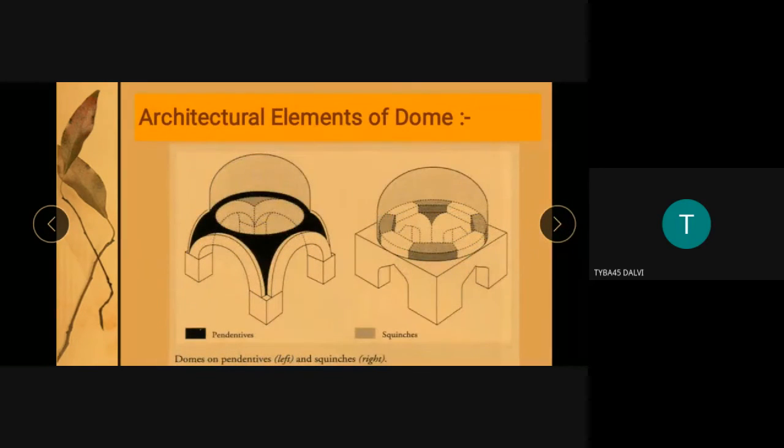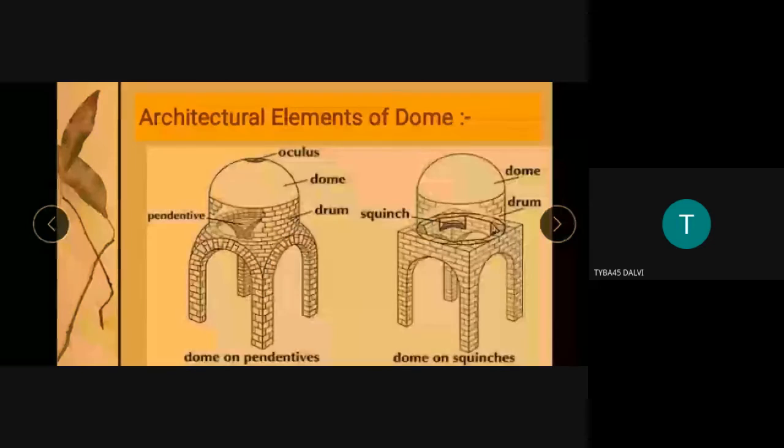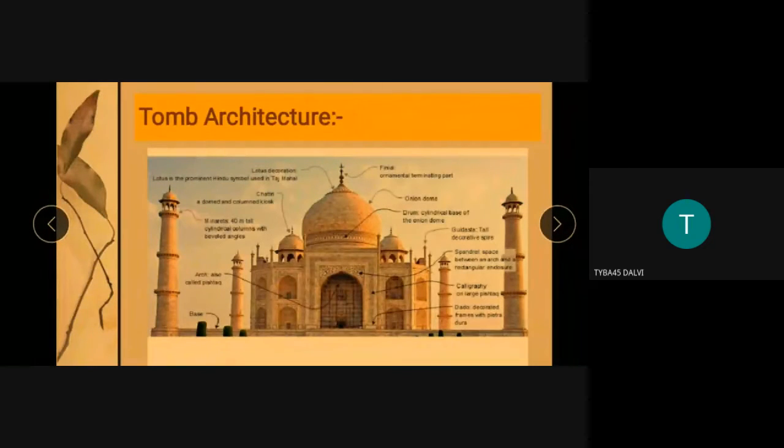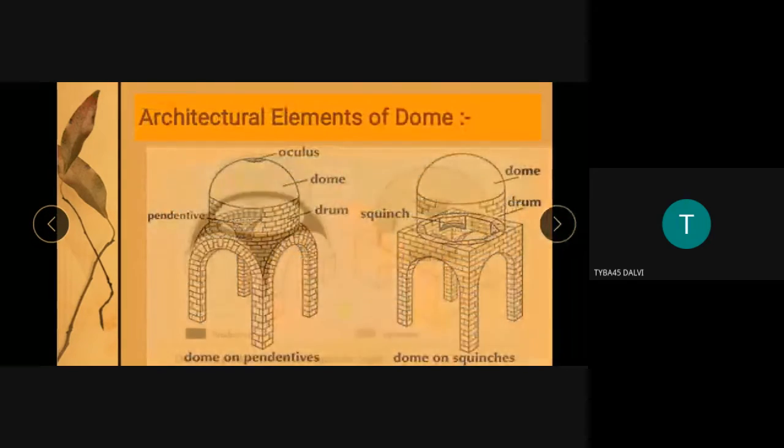Understand that all Islamic monuments, whether mausoleum, cenotaph, tomb or mosque, irrespective of their function or construction, have a dome. The dome is present everywhere. This is very important to understand the architecture.